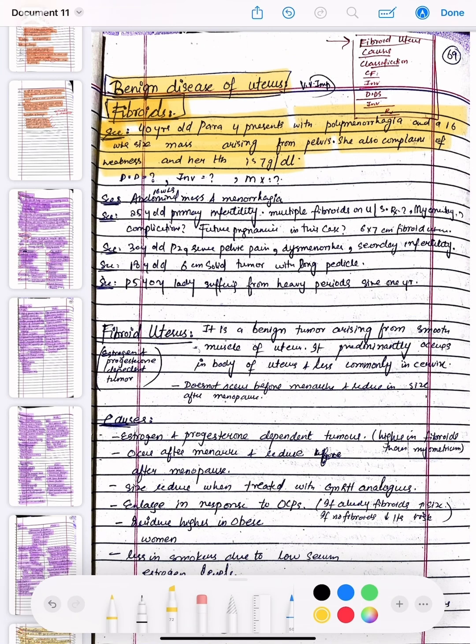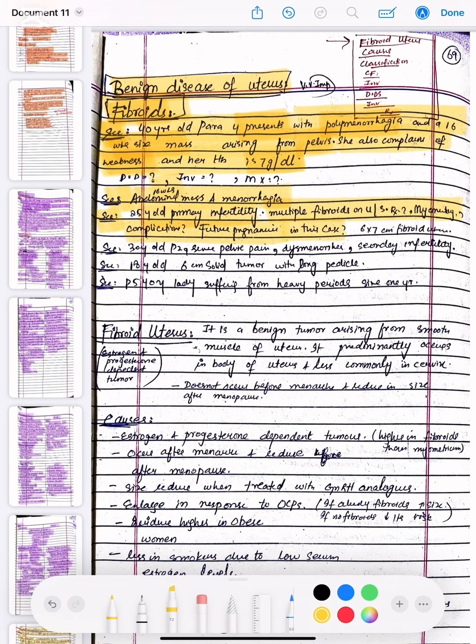para 4 presents with polymenorrhagia and a 16 week size mass arising from the pelvis. She also complains of weakness and her Hb is 7 gram per dL. Another scenario is an 18 weeks abdominal mass and menorrhagia in a 25-year-old with primary infertility. Multiple fibroids are present on ultrasound. So, what are the complications and the future pregnancies in this case?